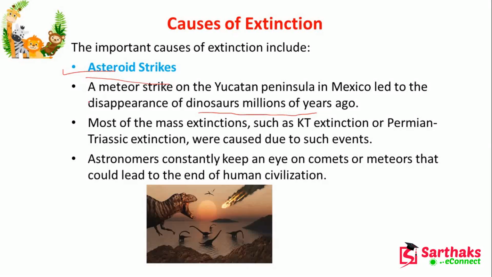Most of the mass extinctions, such as the Cretaceous extinction and the Permian-Triassic extinction, were caused by such events, by meteors.